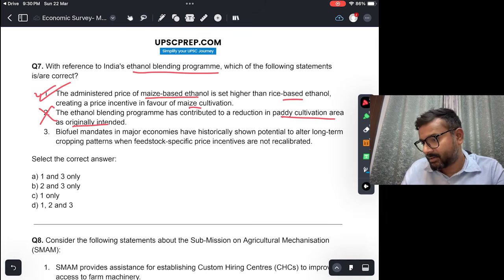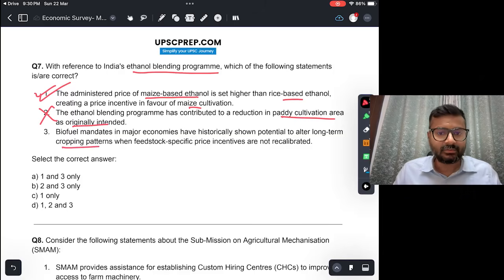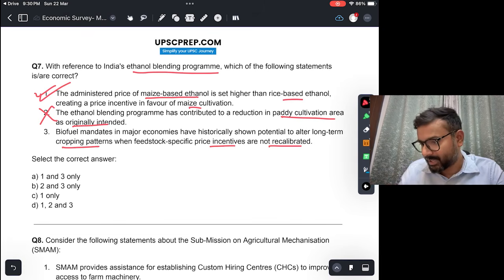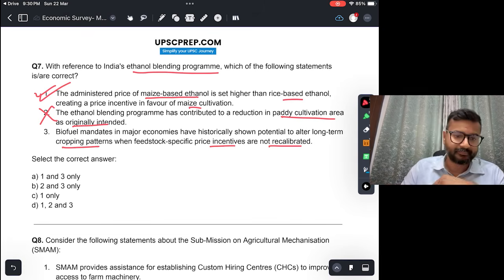All right. Third, biofuel mandates in major economies have historically shown potential to alter long-term cropping patterns when feedstock specific price incentives are not recalibrated. This again is true. जो international experience है, that has shown in major economies कि अगर biofuel mandates होता है and fuel is mixed with ethanol or other things, they can alter long-term cropping patterns. So this is true. 1 and 3 is the correct answer. A.